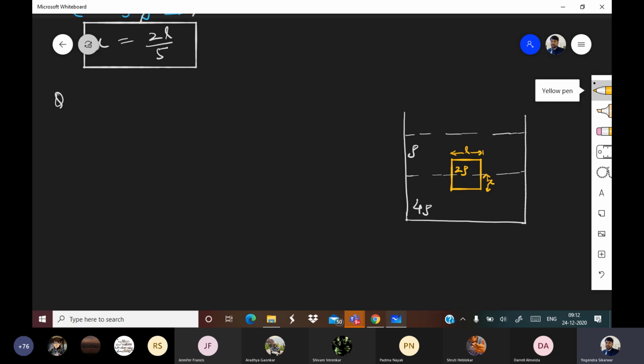The question says find the value of X. So basically this time the cube is in the middle of two different liquids. One liquid is of density rho and the other liquid is of density 4 rho. All right, so you need to solve this. Please solve, everyone.